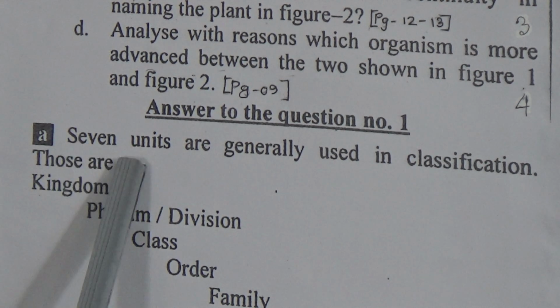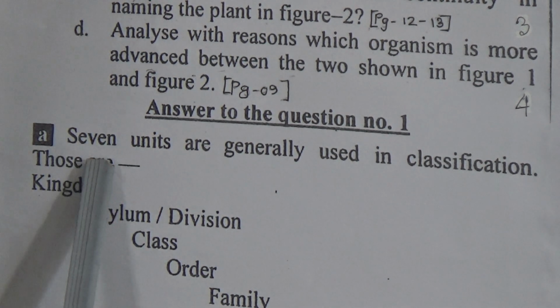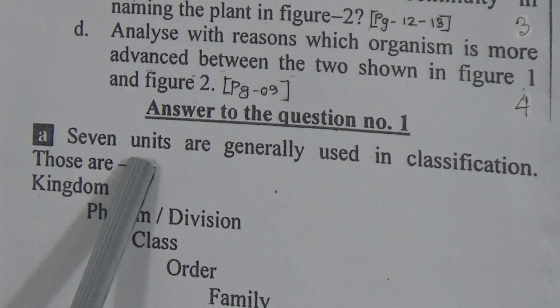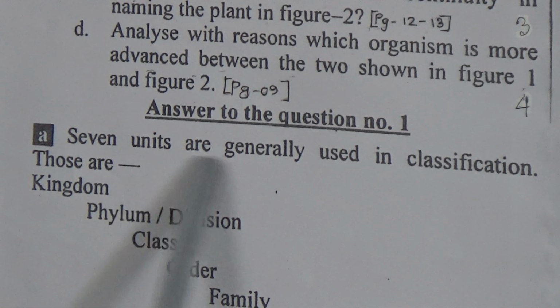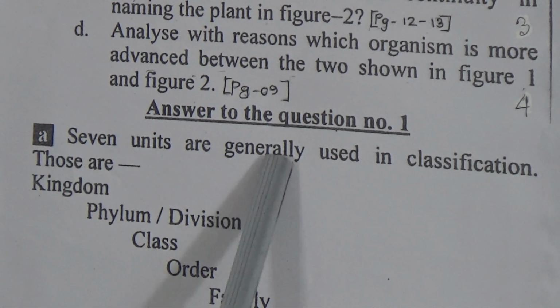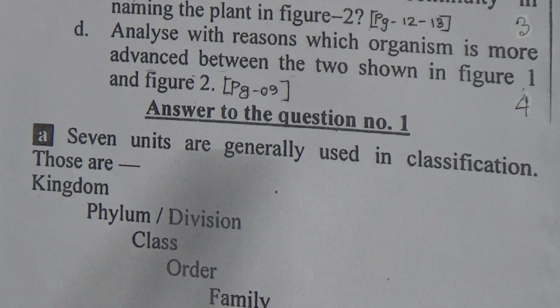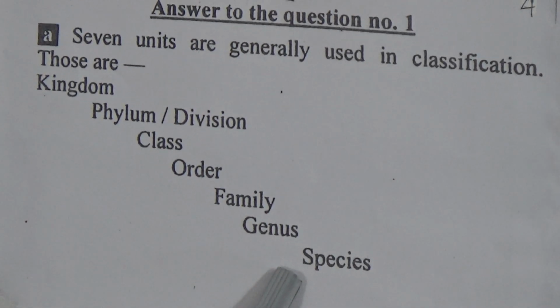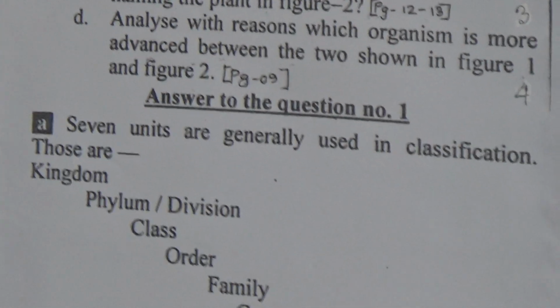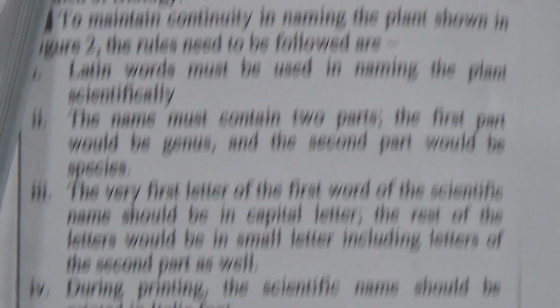The 7 units, we know there are 7 units or taxa in our classification, that means in our taxonomy. These 7 units generally used in classification are first kingdom, then phylum or division, then class, then order, family, genus and species. You will get this question's answer on page number 10 in your textbook. Now come to the answer of question B.